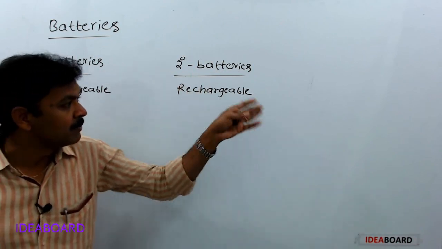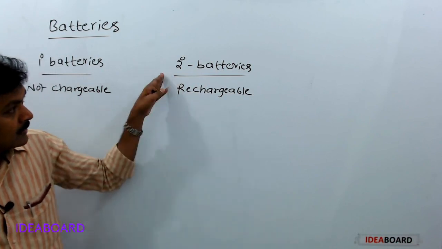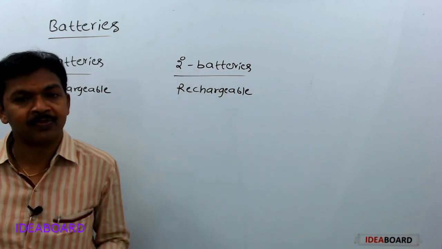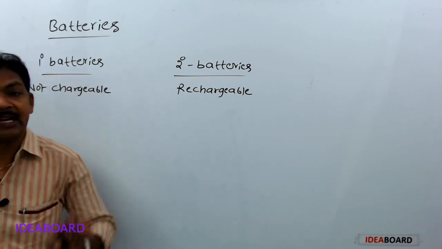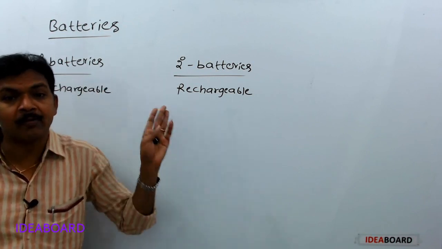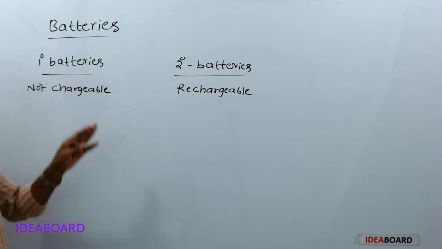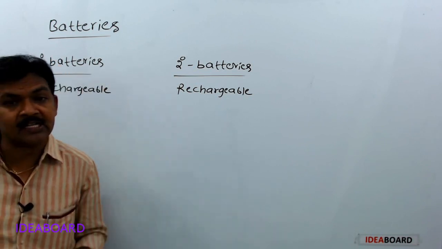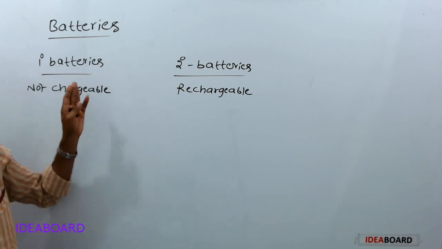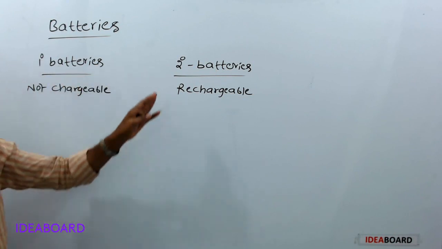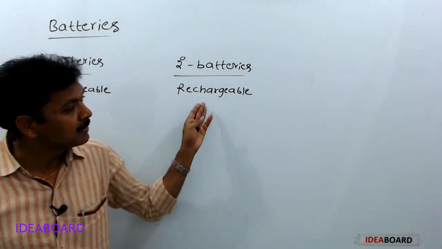But in the case of secondary batteries, reactions can be reversed. That's why secondary batteries can be reused. Primary batteries are not chargeable because reactions occur only once, and after use they become dead, so they cannot be reused. But secondary batteries are rechargeable because reactions can be reversed.